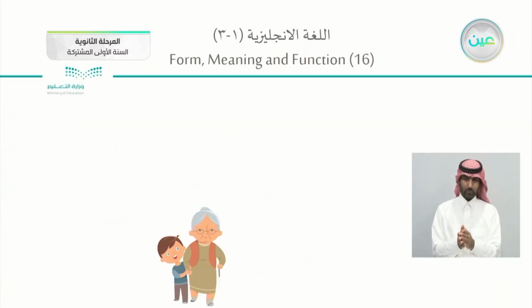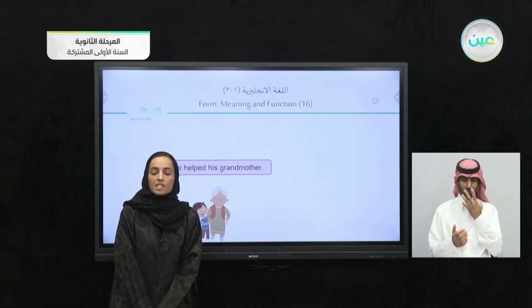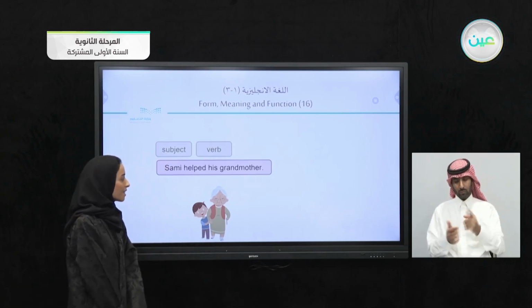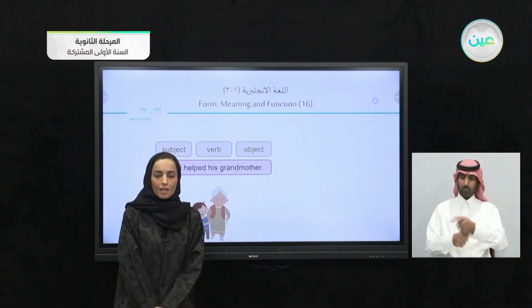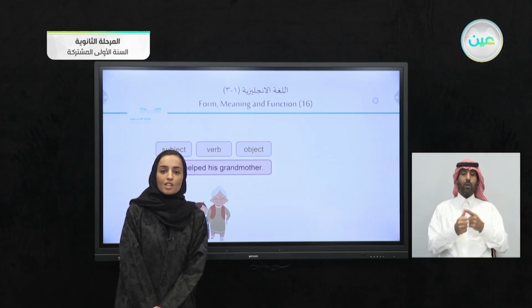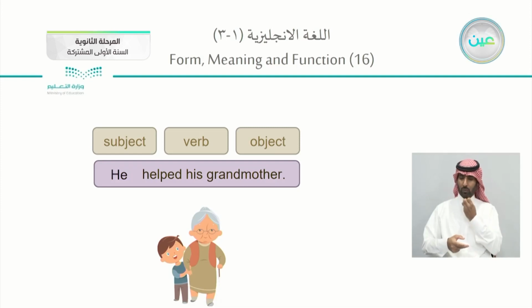Okay. Back in here, we have someone whose name is Sammy, and Sammy helped his grandmother. Let's try to analyze this sentence. Each English sentence starts with a subject, followed by a verb, then the object. So Sammy is the subject, the verb is helped, and his grandmother is the object. We can always change any noun with a pronoun. How about Sammy? I can change Sammy with the pronoun he.